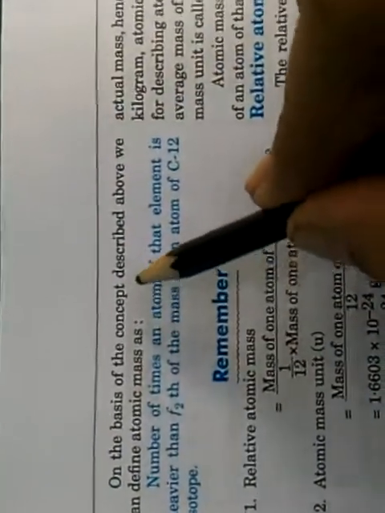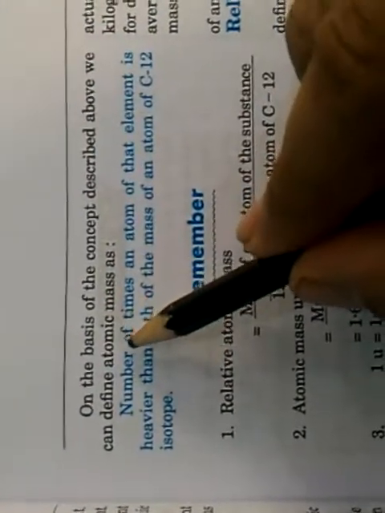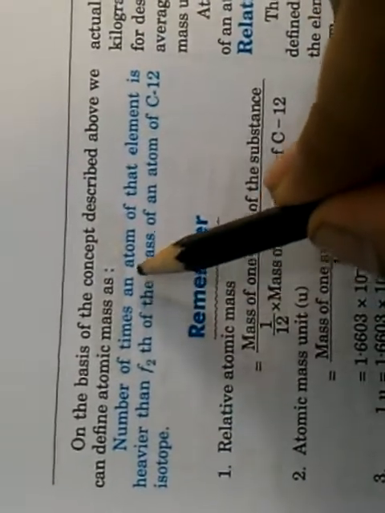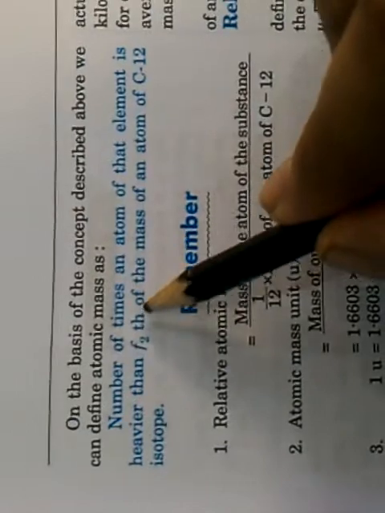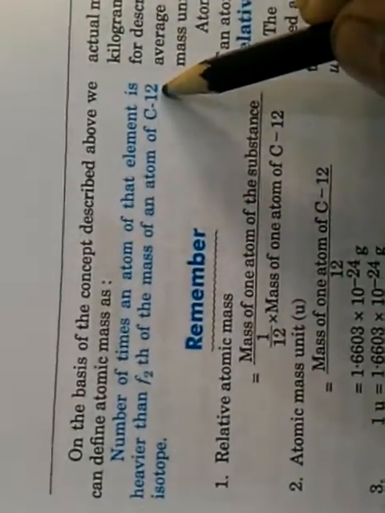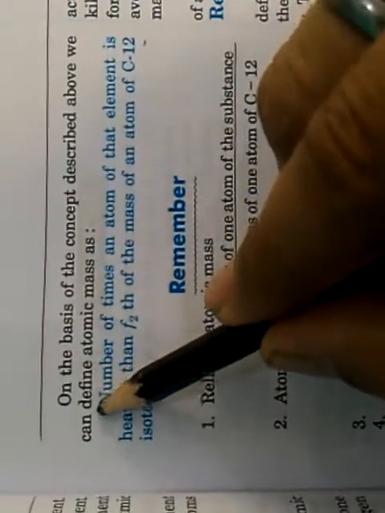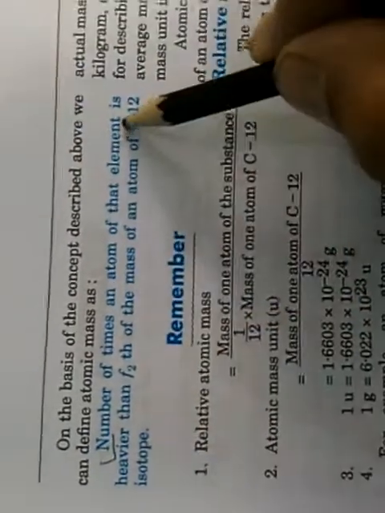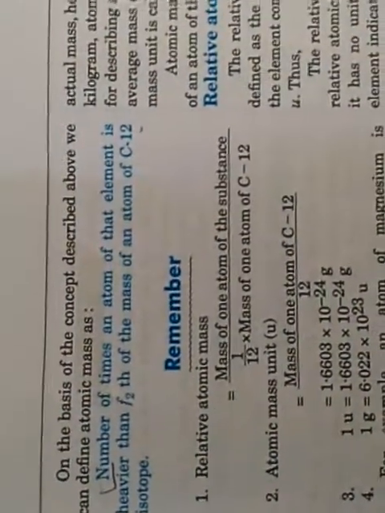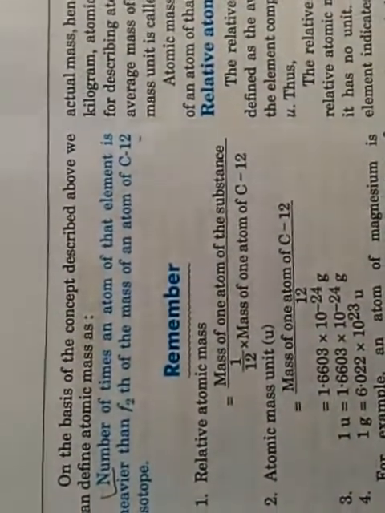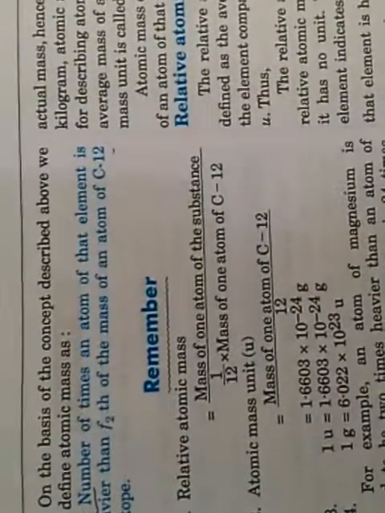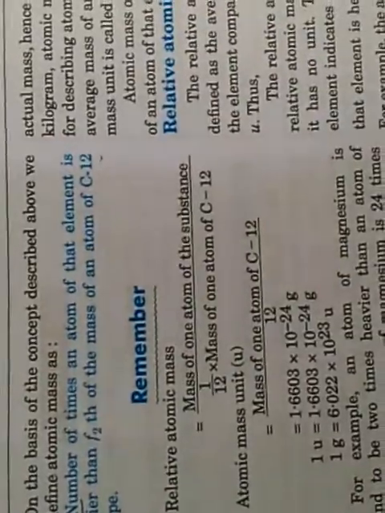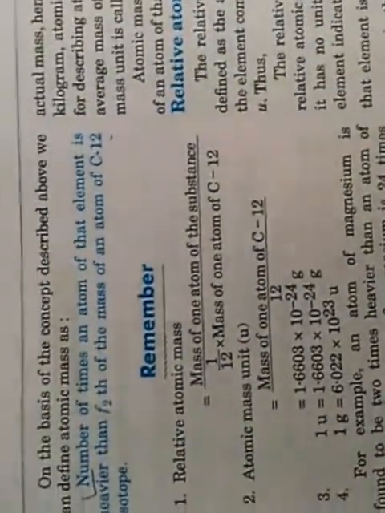On the basis of the concept described above, we can define atomic mass as the number of times an atom of the element is heavier than the mass of an atom of carbon-12 isotope. Atomic mass is just like how we weigh vegetables etc. in shops. There, if we want to weigh 2 kgs, then he will put 2 different 1 kg marks.